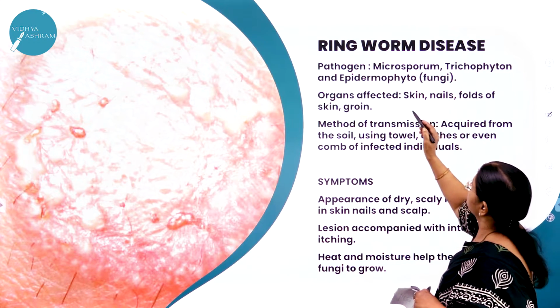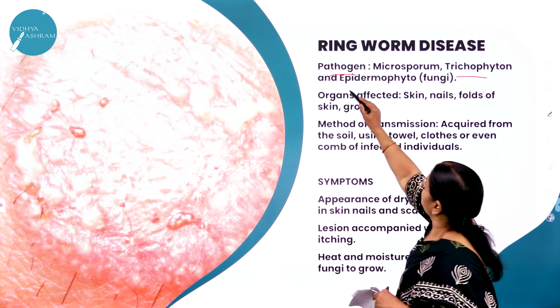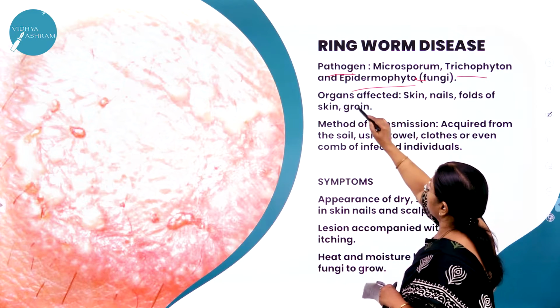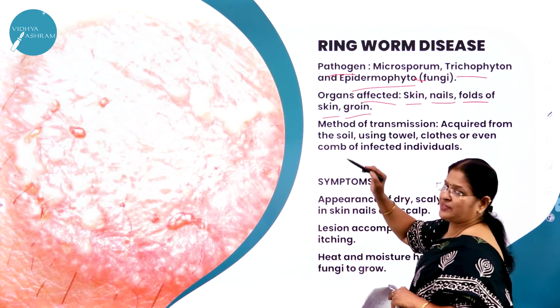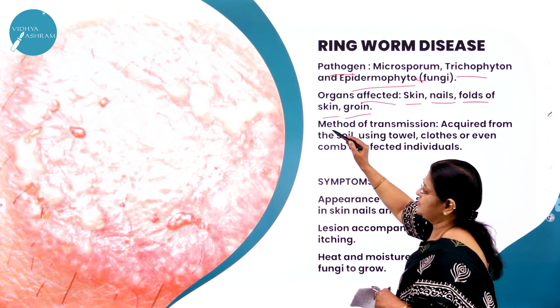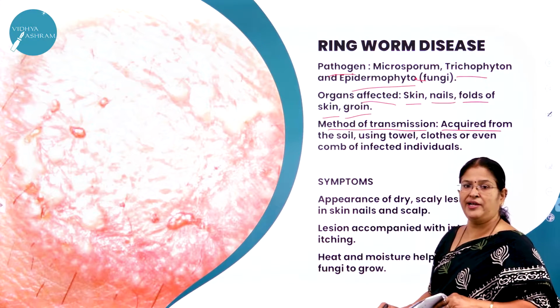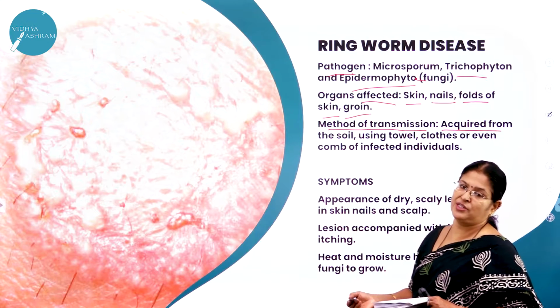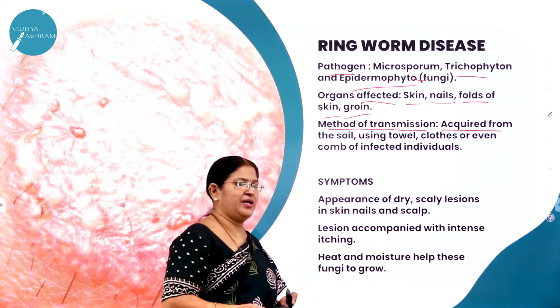So what is ringworm disease? It is caused by pathogens called Microsporum, Trichophyton, or Epidermophyton. Then the organs affected are what? Skin, nails, folds of skin and groin, that is the reproductive part, the genital part you can say. The method of transmission is what? Acquired from the soil, or from the clothes, or even the comb of an infected person. When we share it, definitely we may get this disease.